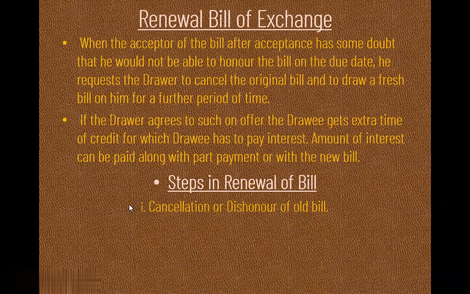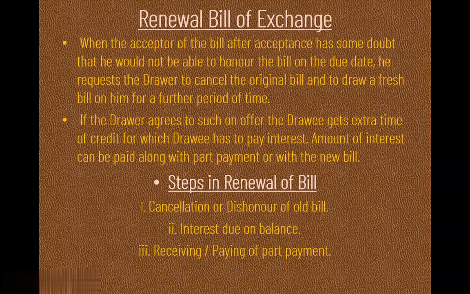Step number 1. First we have to pass the entry of cancellation or dishonor of old bill. Remember students, cancellation or dishonor of first bill. The second here, interest due on balance. Remember the interest due on the balance amount. Balance amount here means if the drawee is going to do the part payment, then on the balance amount we are going to charge interest.